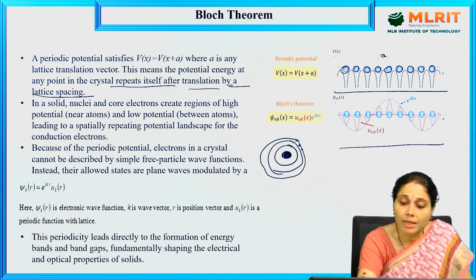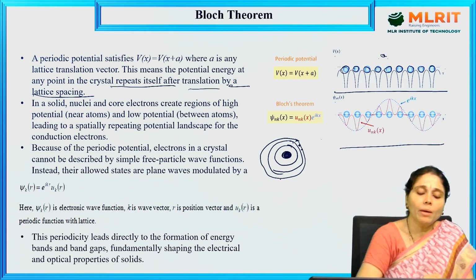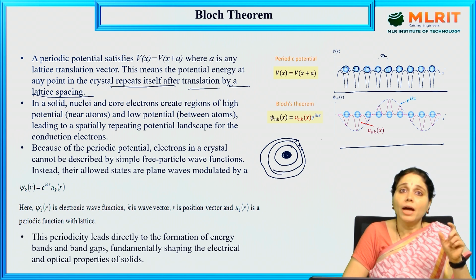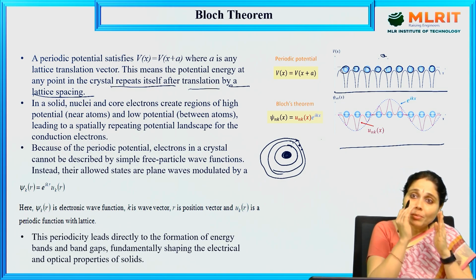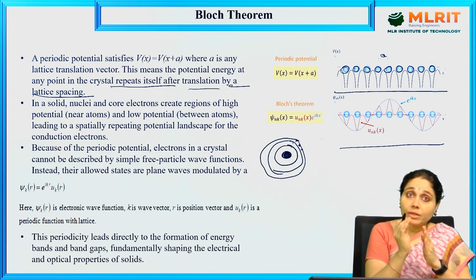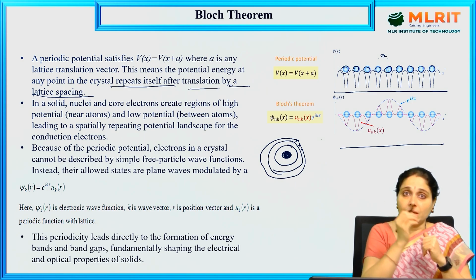That means these are going to be attracted by other atoms, and also by the nucleus. But to have the stability of the atom, the electrons will be moving in particular orbitals. These are all we know. And here in a solid, the nuclei and electrons create regions of high potential and low potential between atoms. There will be low potential between atom and atom, and high potential regions near atoms.